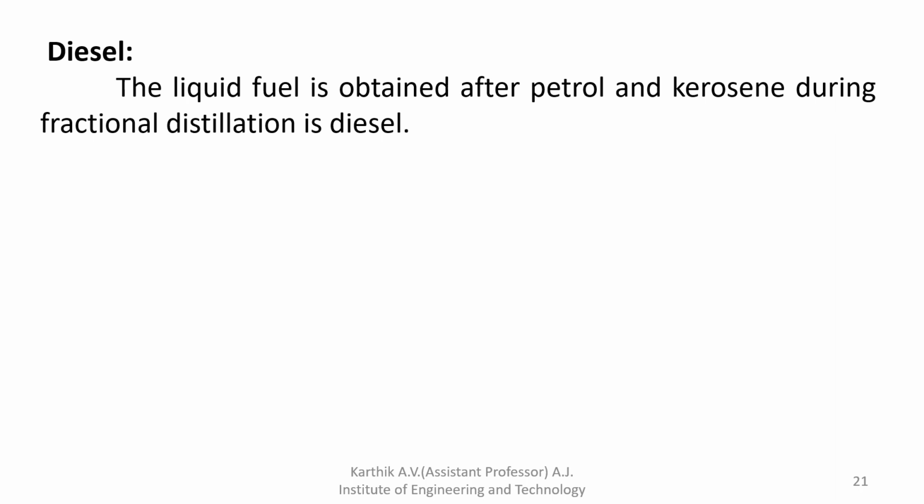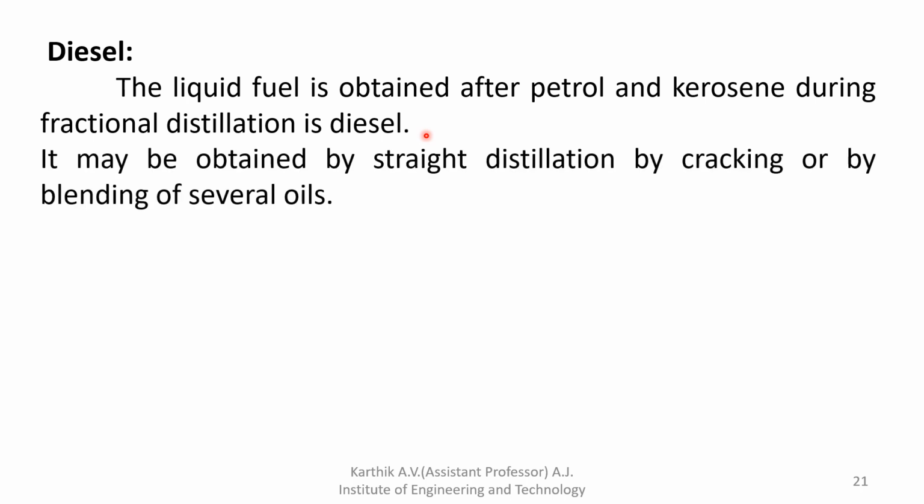Next one is diesel. The liquid fuel obtained after petrol and kerosene during fractional distillation is diesel. So after obtaining petrol, the diesel is obtained. The remaining quantity is diesel. It may be obtained by straight distillation, by cracking, or by blending of several oils, but we have to use the fractional distillation method.